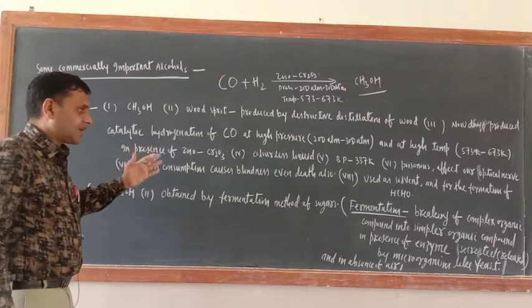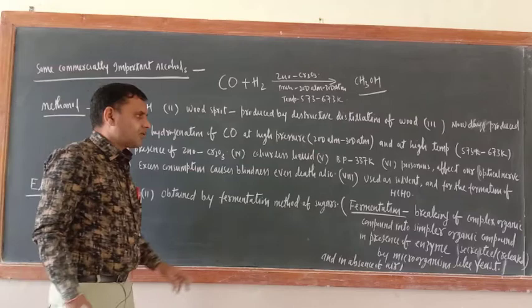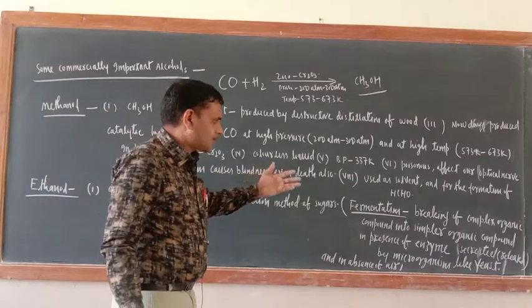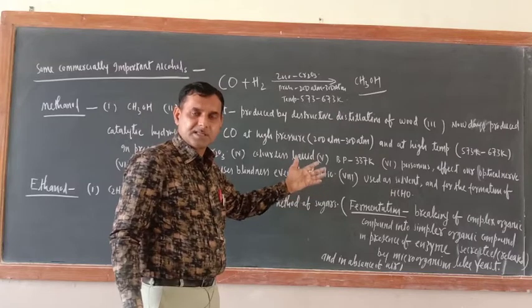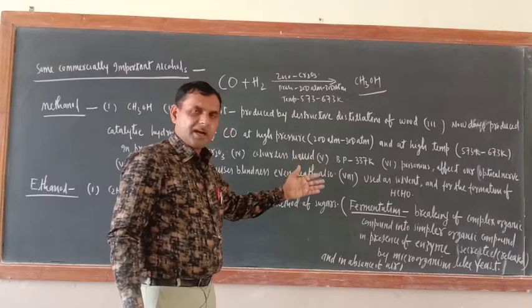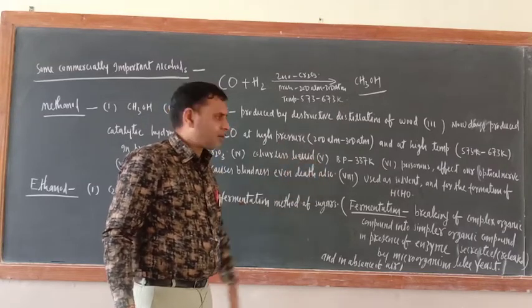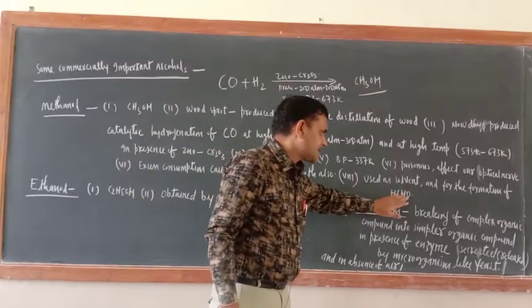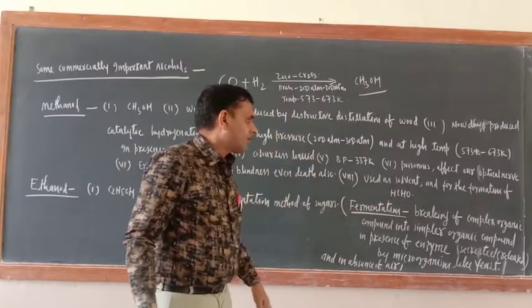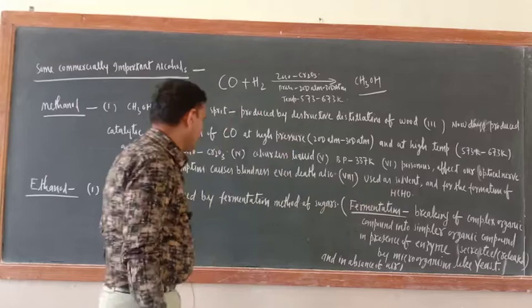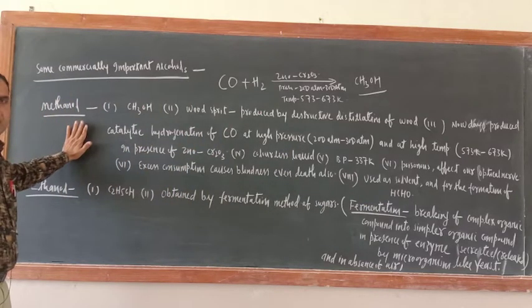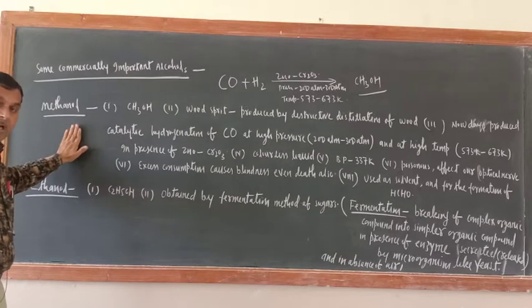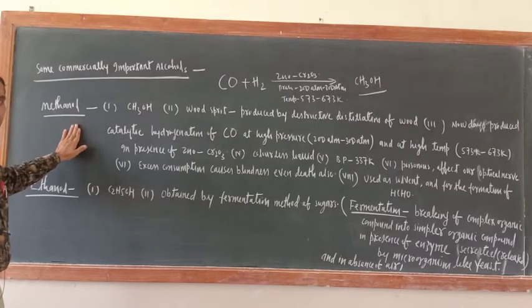and a very excess quantity may cause even death also. Okay, so what are the uses of this one? It is used as a solvent for the paint and varnish industry, and basically it is used for the production of formaldehyde, HCHO. Okay, so this is all about methanol. Remember, basically they are solvents, and methyl alcohol is highly poisonous in nature.